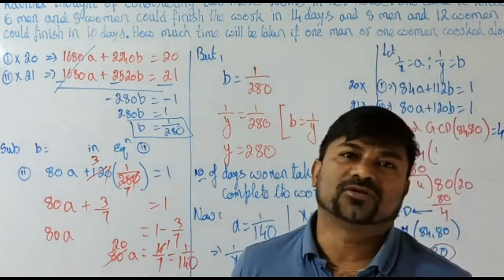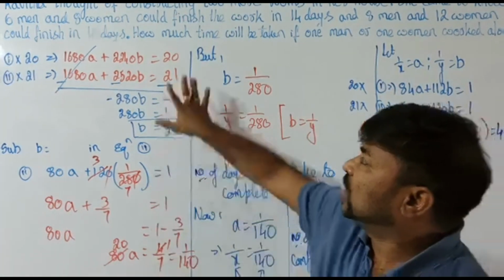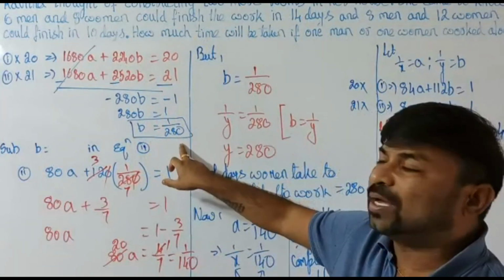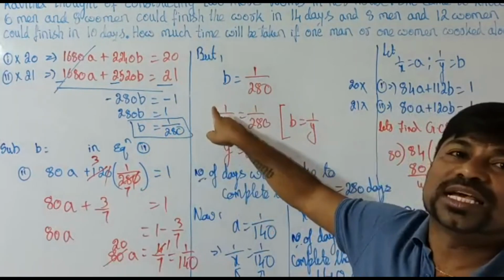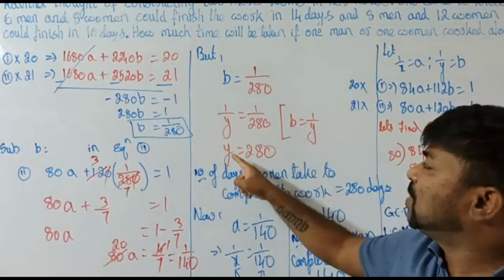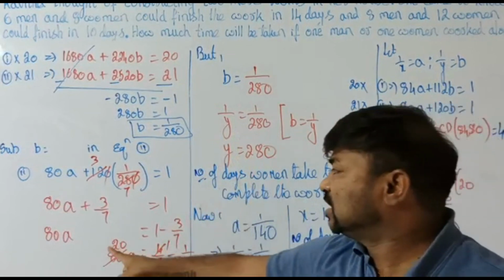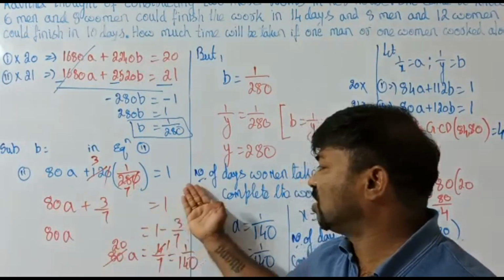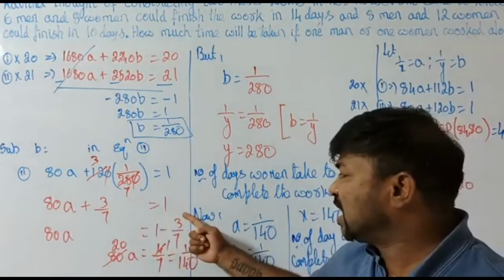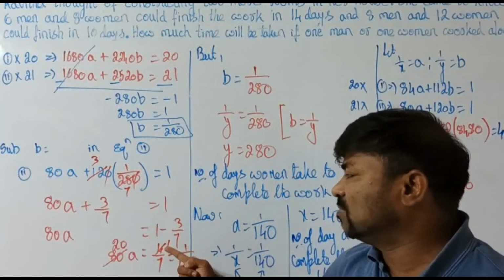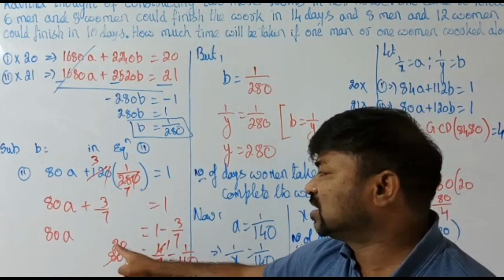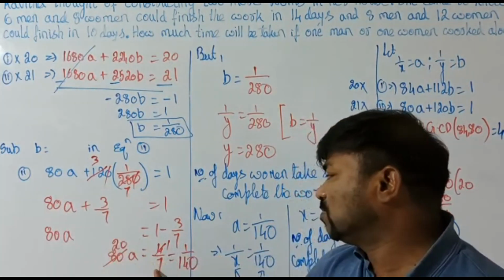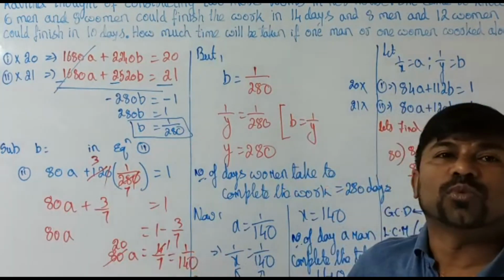So this is the calculation we have here. We got the b value as 1 by 280, but we took b as 1 by y. So if you compare, y is equal to 280. In the same way, if you cancel here, 1s and 3s, 3 by 7. If you transpose to the other side, it's minus 3 by 7. If you take the LCM, 4 by 7. 4 ones and 4 twenties. The 20 multiplied by 7 becomes 140.